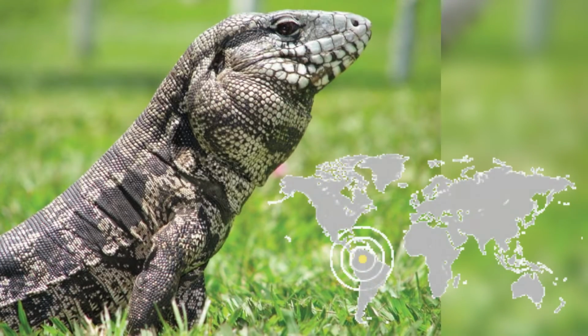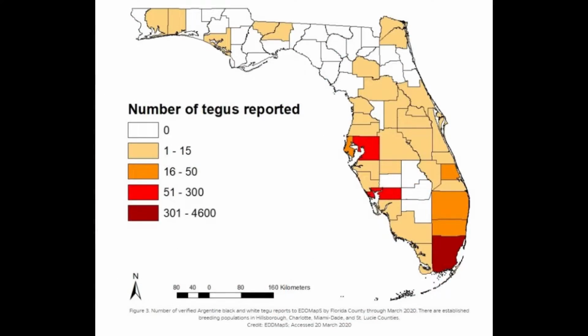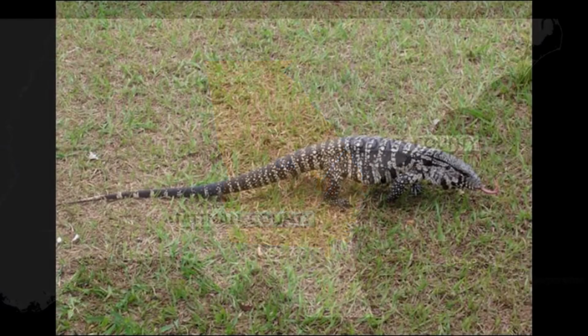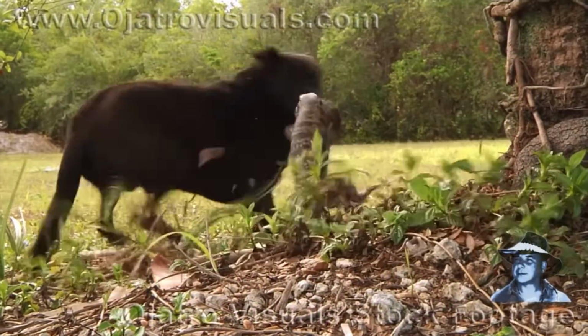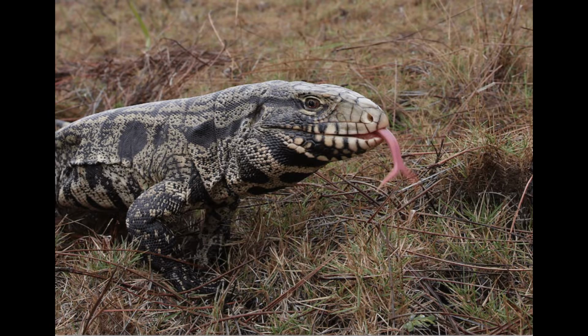The Argentine tegu is a South American species of lizard that is now an invasive species in the southeast. Invading Florida, notorious for its invasive species, it has now been sighted in Georgia. With some reports in Toombs County, Tatnall County, and even in the main city, these lizards can continue to grow and expand. They have also been spotted in South Carolina, Alabama, Louisiana, and Texas.